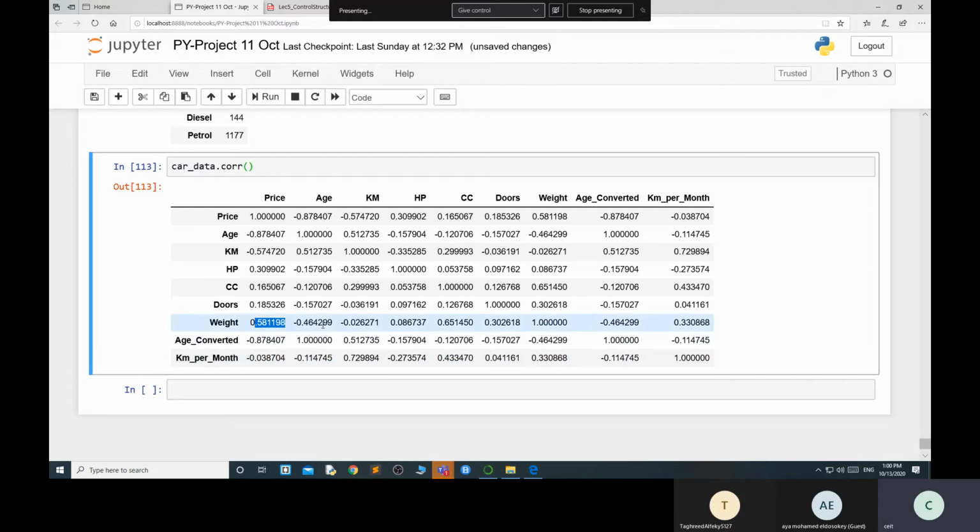And if you are in between, like 0.5, if you are nearby that part, so there is no exactly a good correlation between this one and that one. Okay, so like this you can find out.